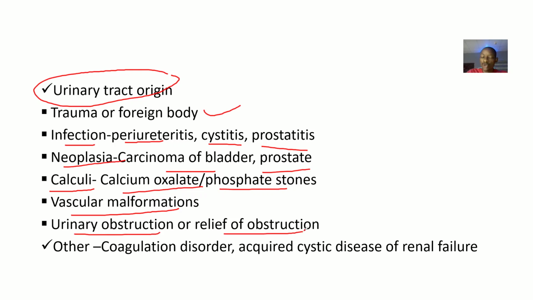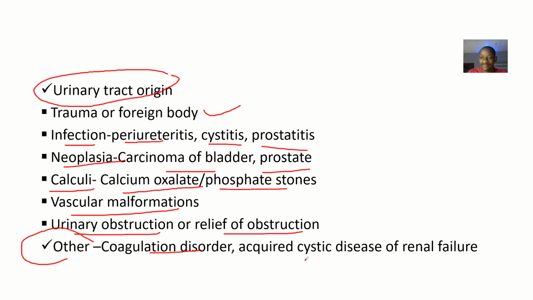Then it could be that the cause of this blood in urine was from other sources, like if the person has a general coagulation disorder and cannot clot blood properly. So there's internal bleeding, and this internal bleeding leaks into the urinary tract.